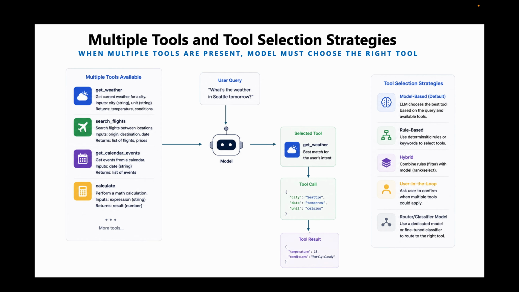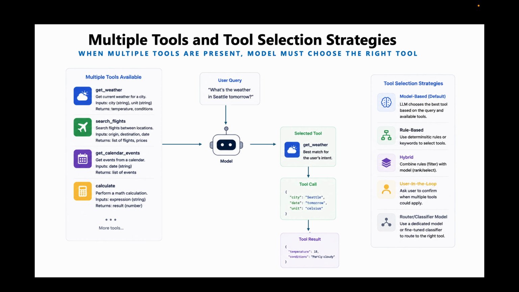There are several strategies for tool selection. The simplest approach is model based selection, where the large language model chooses the tool on its own based on user's query and the tool description. Rule-based approaches use deterministic logic written in the code, such as keywords or business values to route the request. Many enterprise systems adopt a hybrid approach where they use rules to narrow down the candidate tool list and let the model make the final choice.